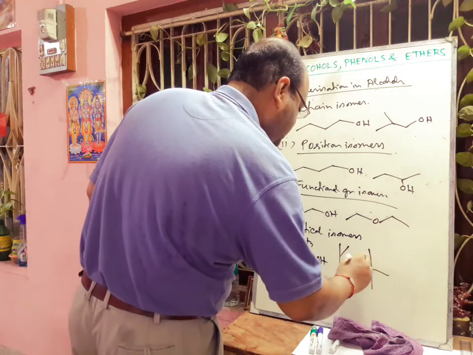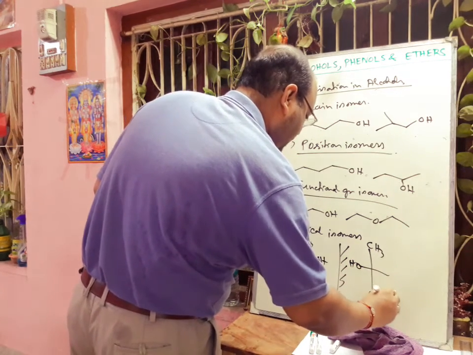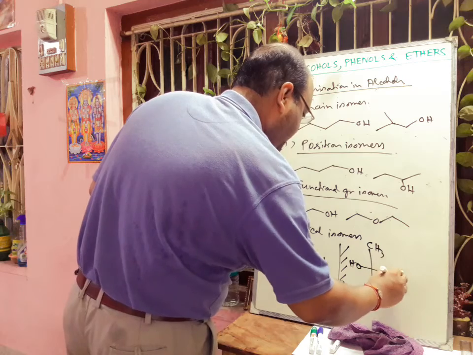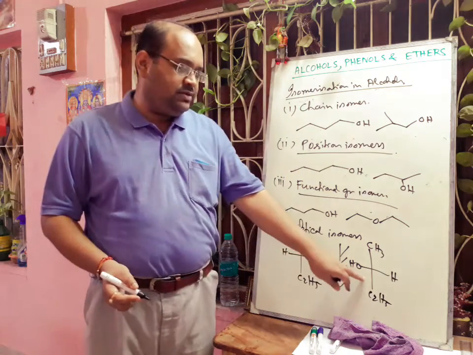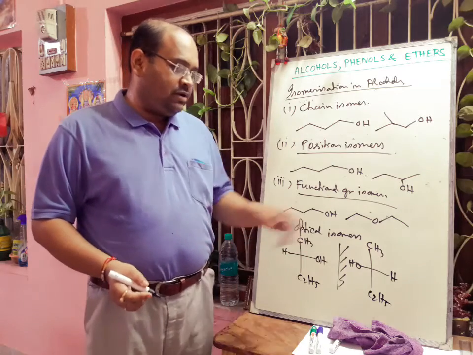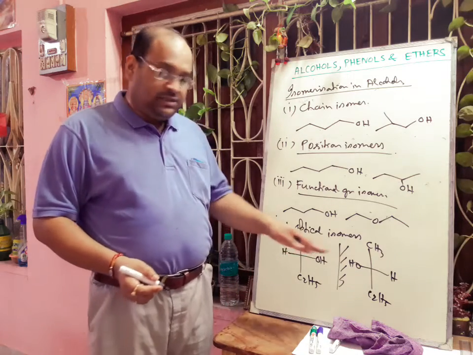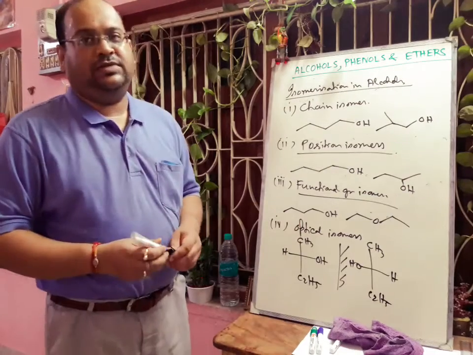Take the mirror image. Both alcohols have the same molecular formula, but they are different structures. This one is the mirror image of this one, but they are not superimposable. So they are called optical enantiomers, and they are optically active, and that is why they are called optical isomers.